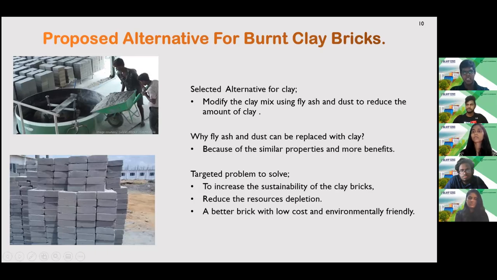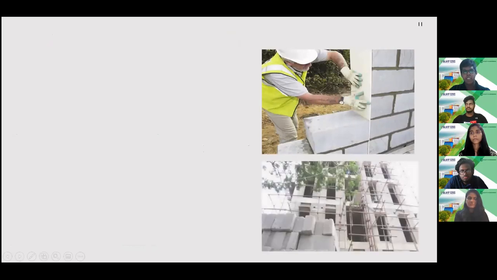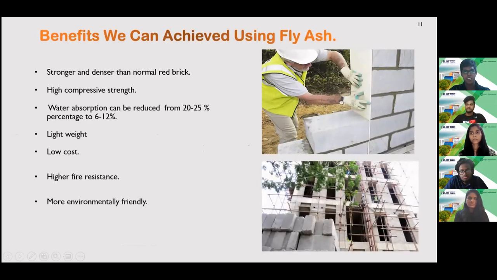Thank you, Prandilu. Thank you, Sumi. Now I explain benefits we can achieve using fly ash. When we are using fly ash bricks, we can achieve many good things. These fly ash bricks are stronger and denser than normal red brick.